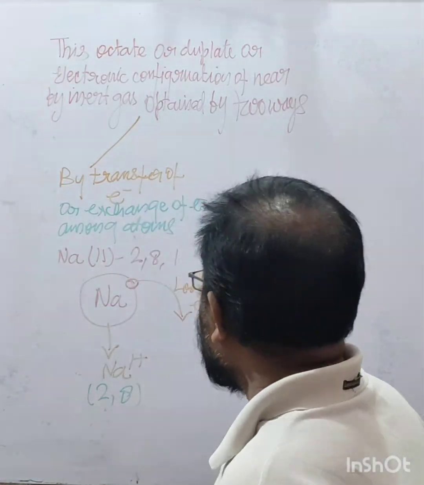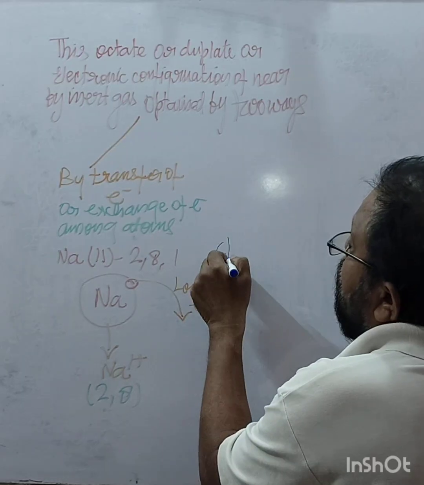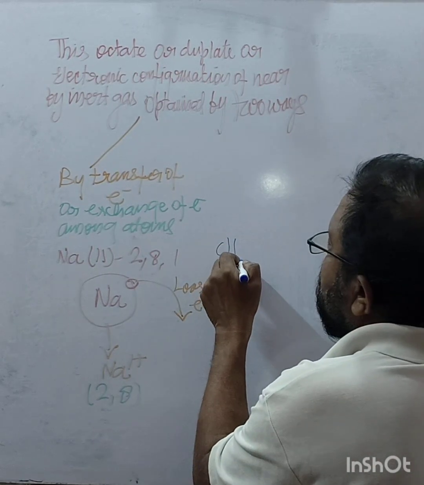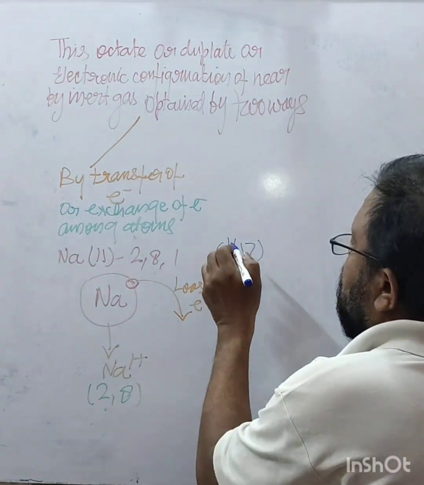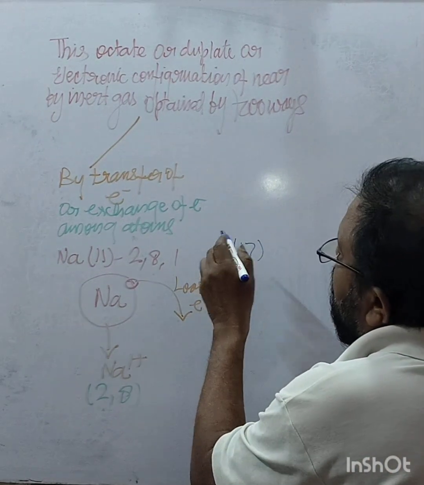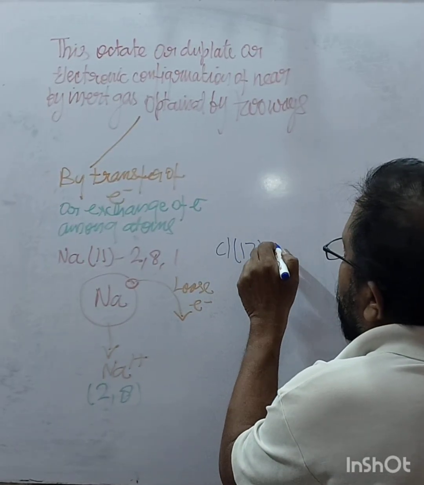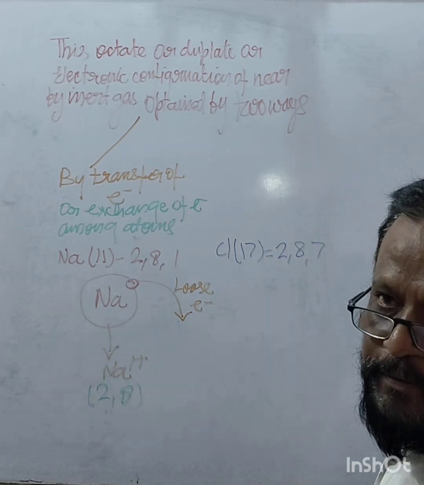Now we have another element called chlorine. Chlorine has atomic number 17, so its electronic configuration is 2,8,7.